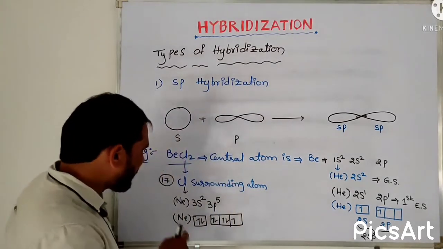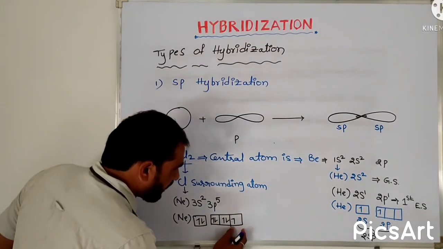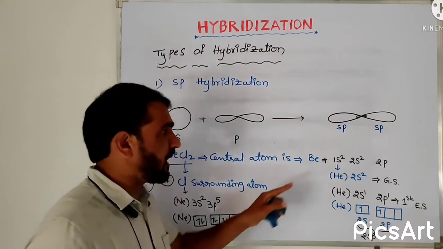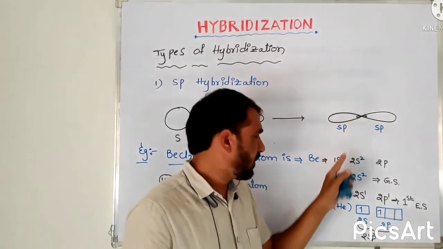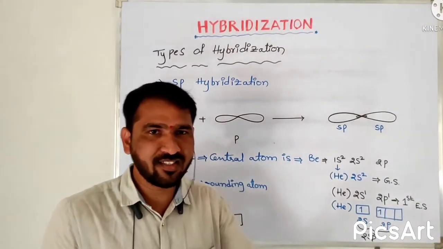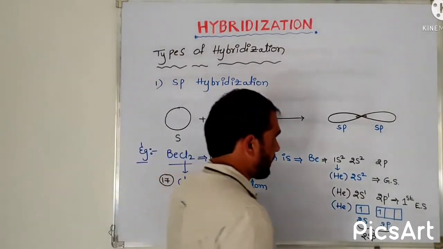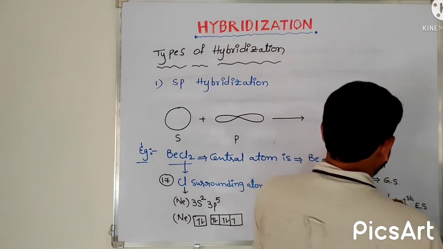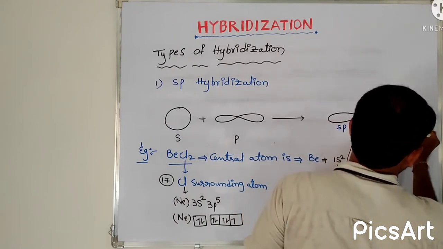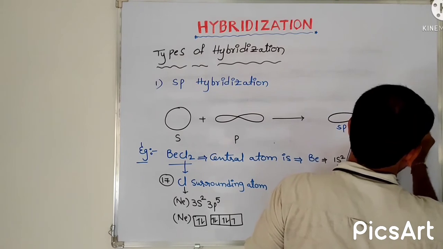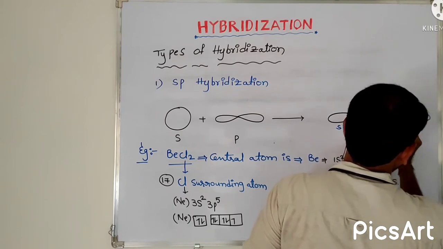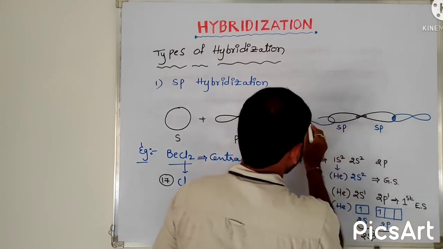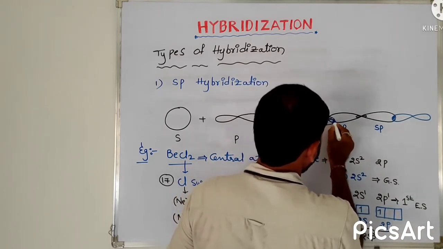It means in chlorine, the orbital having a single electron is the only one going to overlap with the hybrid orbital of this beryllium, which acts as the central atom. Okay, let me take that one. So here, like this, chlorine overlapping. Here also chlorine overlapping like this.